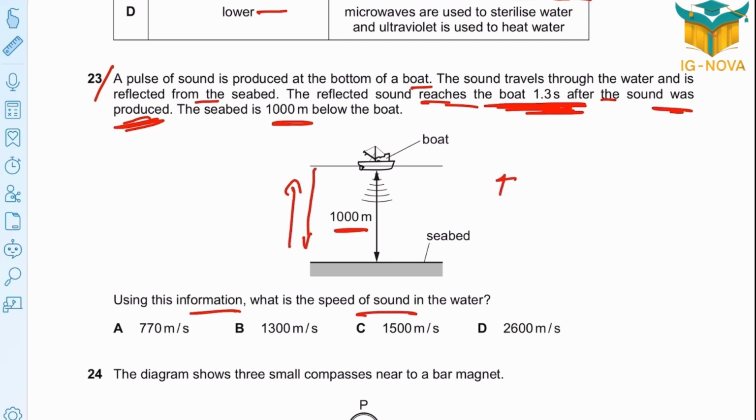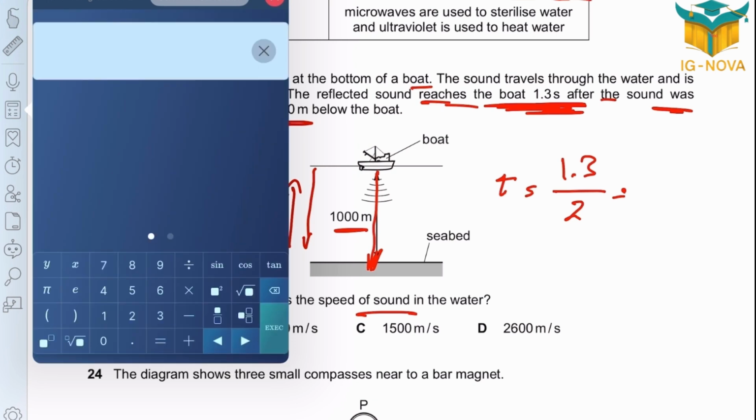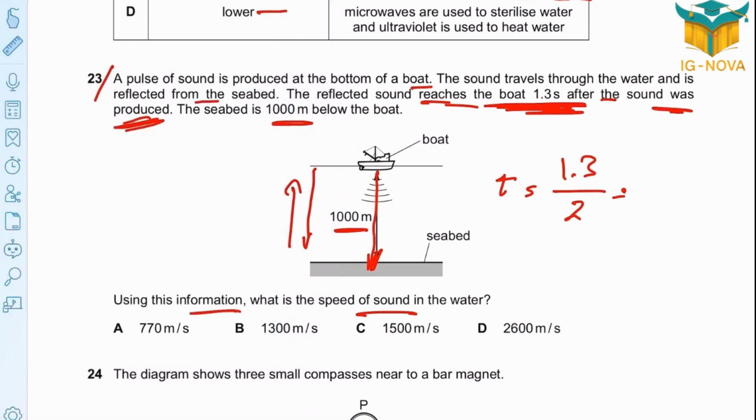To get the actual time just to reach the seabed, it will be the total time 1.3 over 2, which is 0.65. So the sound takes 0.65 seconds to reach the seabed.